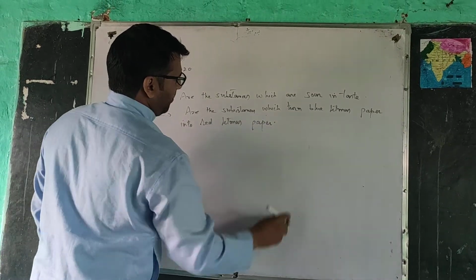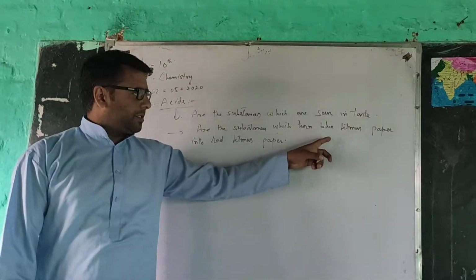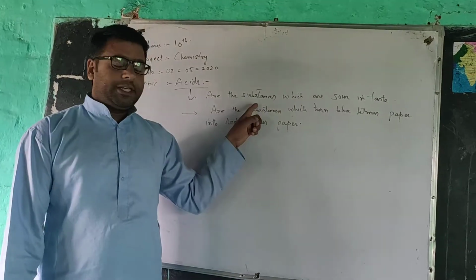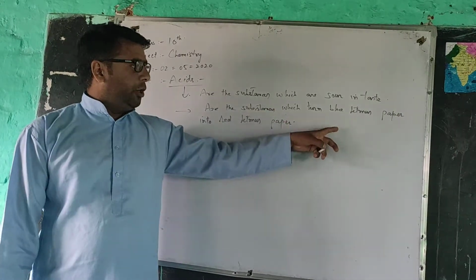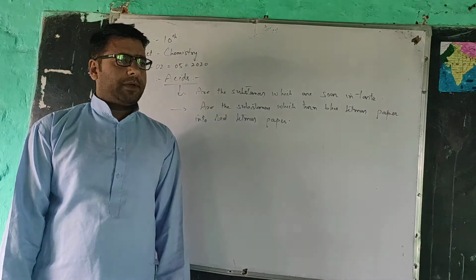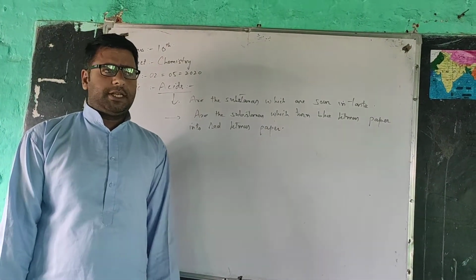As you know, we have two types of litmus papers, blue litmus paper and red litmus paper. And the property of acids is that they turn blue litmus paper into red litmus paper. These are some of the simple definitions of acids.